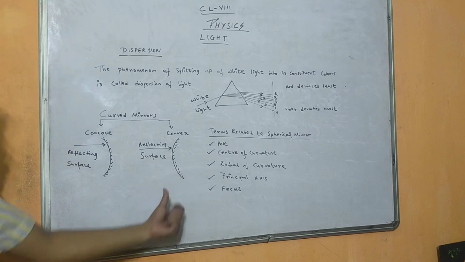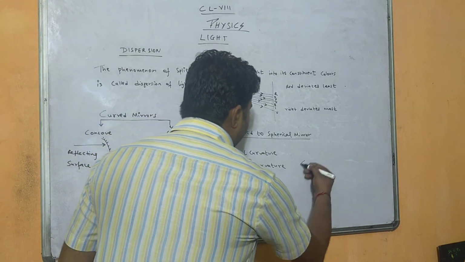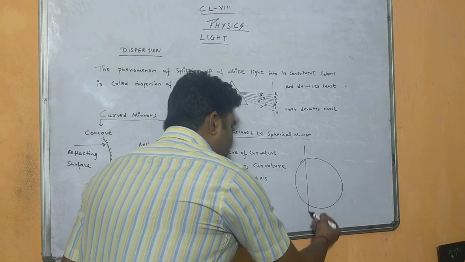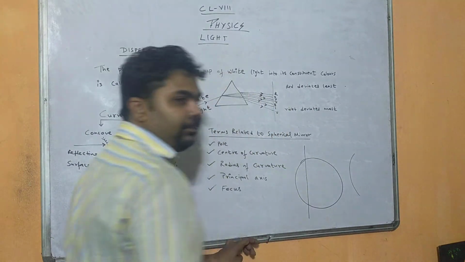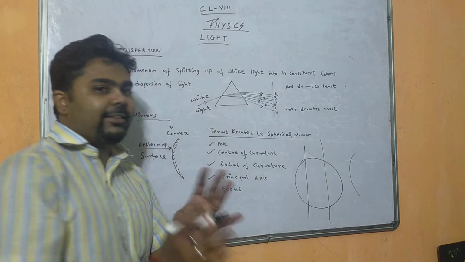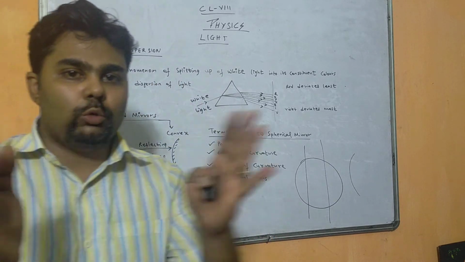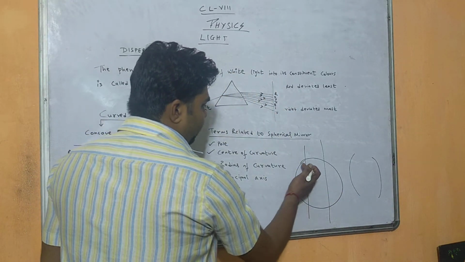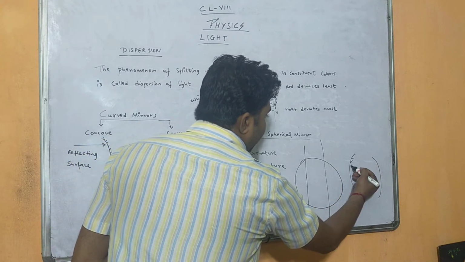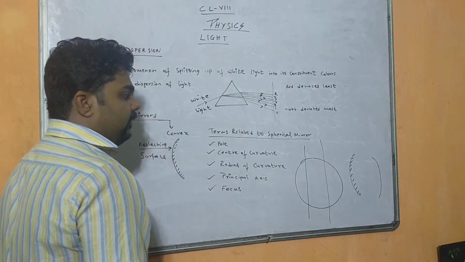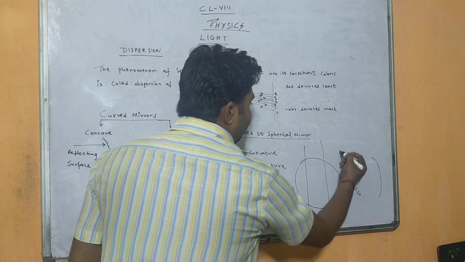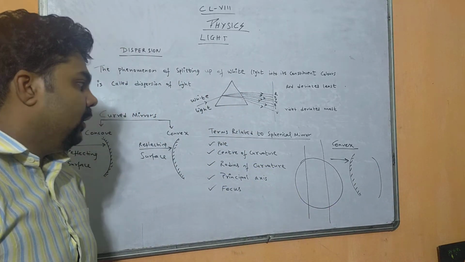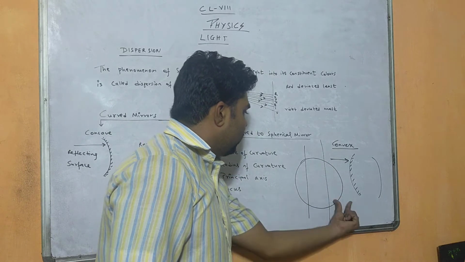Now how did we get these mirrors? Suppose we have a hollow sphere made of glass. When you cut this in half, that means we bisect the sphere into 2 pieces, this part will give you this shape. Let us consider this as the back side. So this is a convex mirror because the reflecting surface is outside. And when I cut this part, we get this portion.